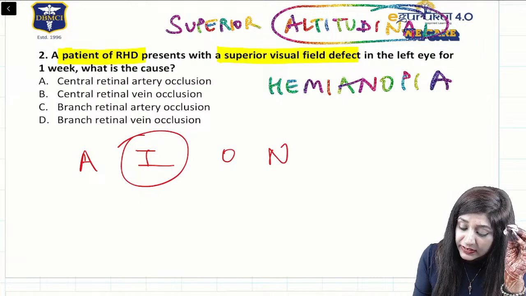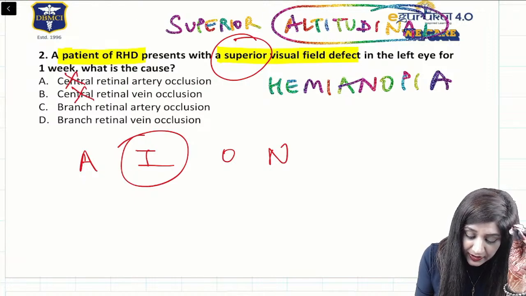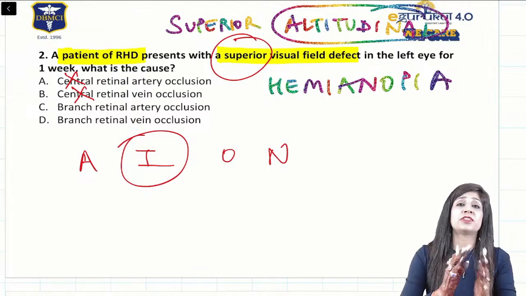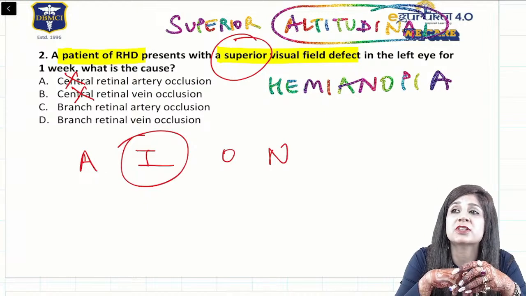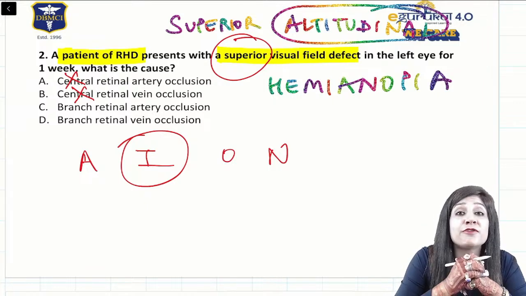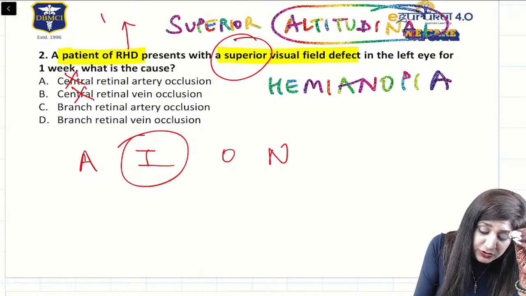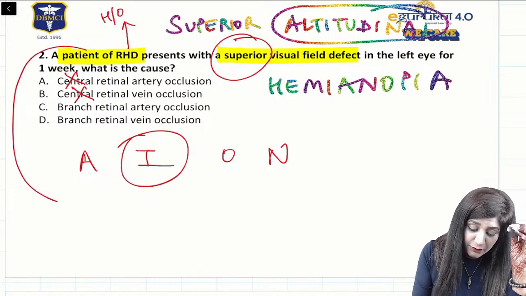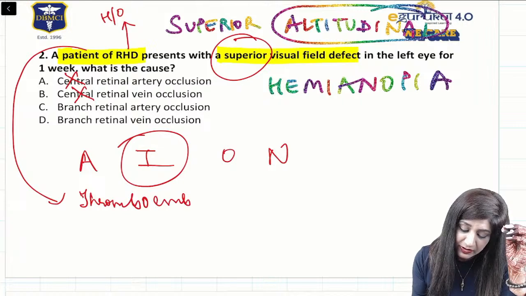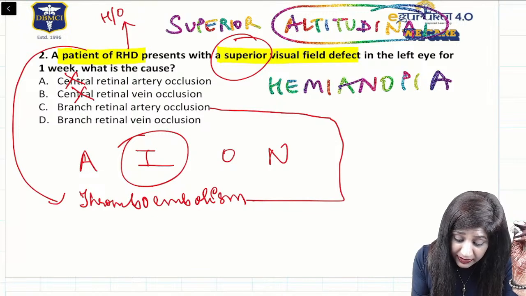Now because it is altitudinal, it is only superior, so it cannot be central defects, right? That is why we have either branch retinal artery occlusion or branch retinal vein occlusion. Now there was a lot of controversy when this question came, and I had seen many people answer it as artery occlusion and many people answer it as vein occlusion. Now see, certainly they have given you the history of RHD. RHD may have the tendency of thromboembolism, and thromboembolism will lead to artery occlusion.